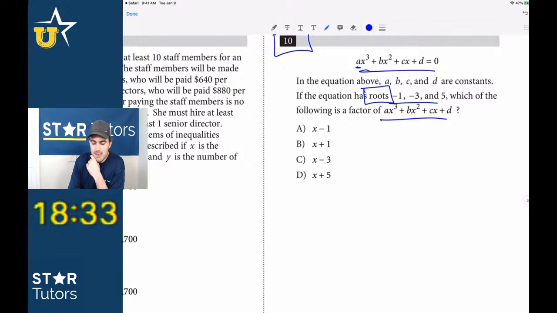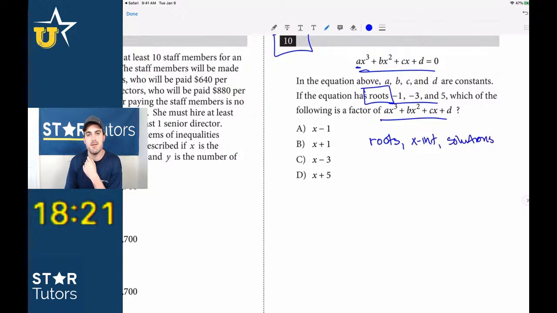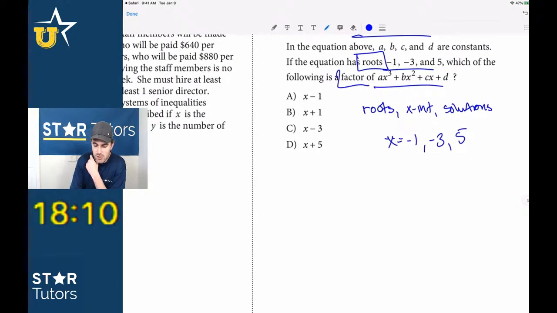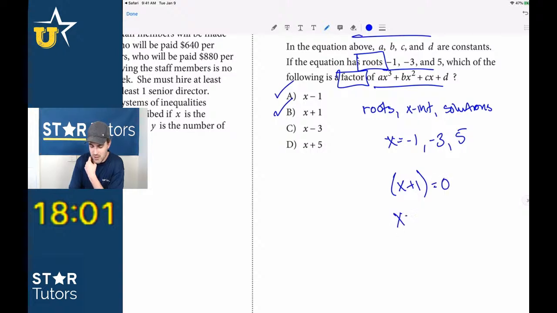Okay, guys, so anytime you see the word roots, or x-intercepts, or solutions, all of those words mean that the value is actually x equals that value. You get something like x is equal to -1, x is equal to -3, x is equal to 5. When you talk about factors, factors are in these forms that you can see in the answer choices. So you just get something like x plus 1, right? Because this is how you do it: x plus 1 equals 0, and that's how you get x equals -1.